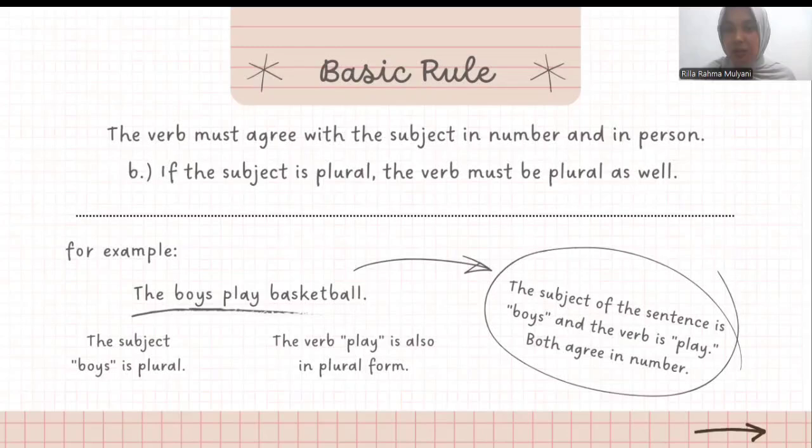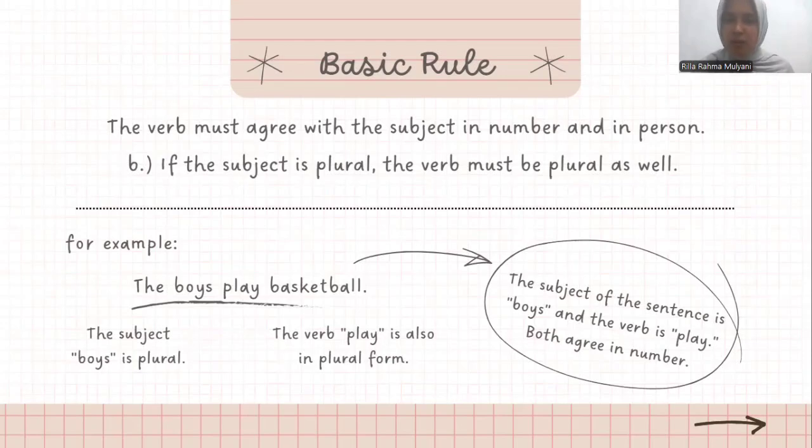Basic rule, plural subject. For example, the boys play basketball. This slide explains the basic rule for plural subject. If the subject is plural, the verb must also be plural. In the sentence, the subject, boys, not boy, refers to more than one person, so it is plural.